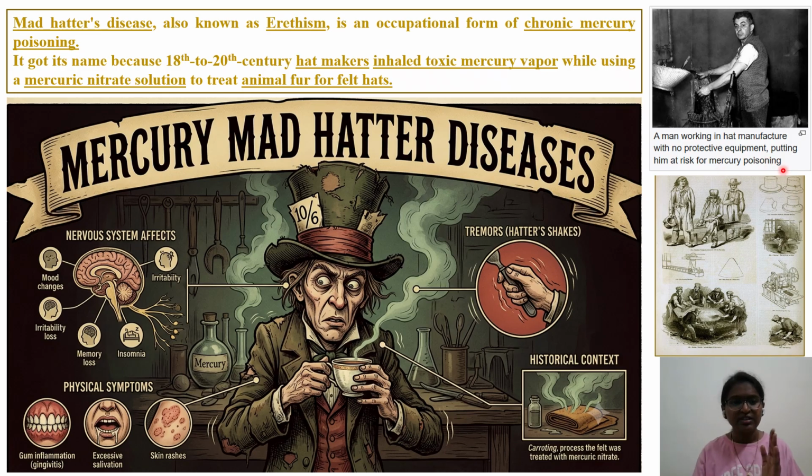So these are the things: excessive salivation. These are the symptoms that we have seen in the workers who were exposed to these mercury nitrate vapors. The nervous system got affected mostly. What we have seen: irritability, insomnia, decrease in sleep, memory loss, mood changes, gum inflammation, that is gingivitis, excessive salivation, skin rashes, and tremors, their hands used to be shaking.